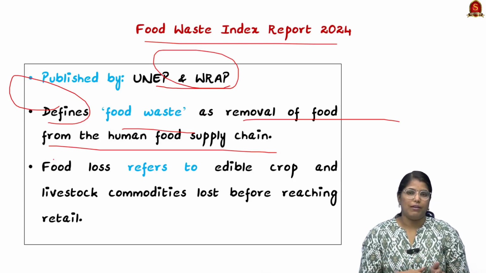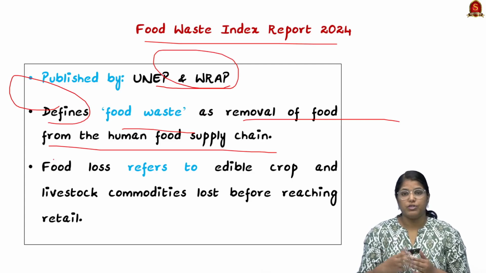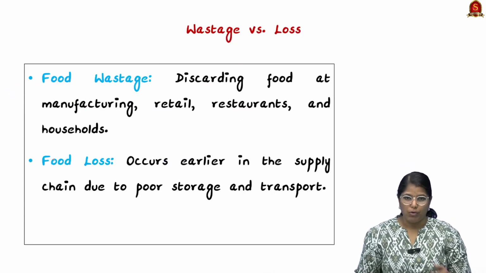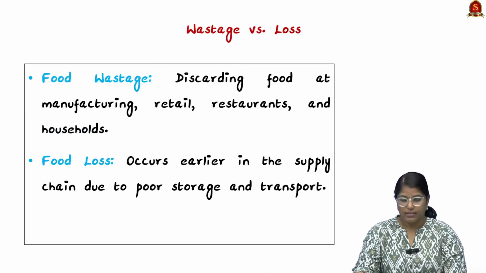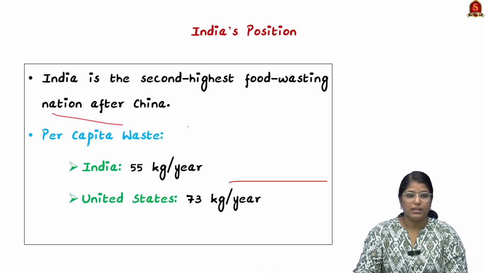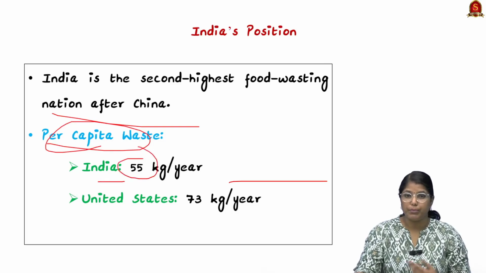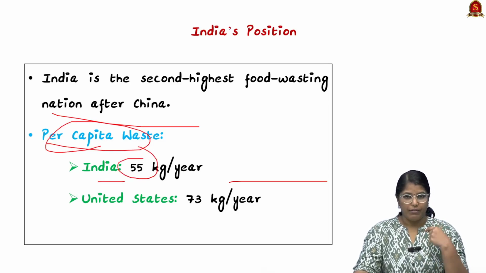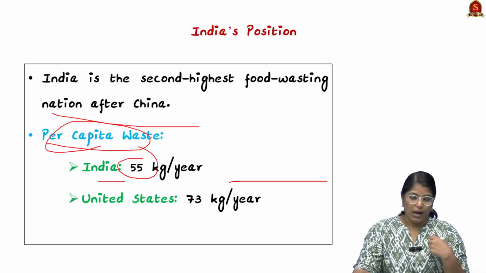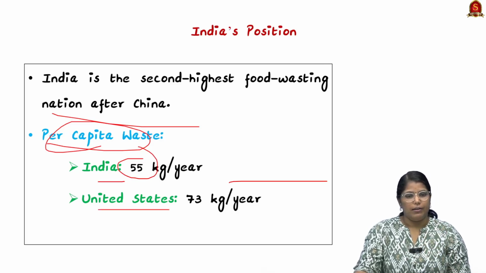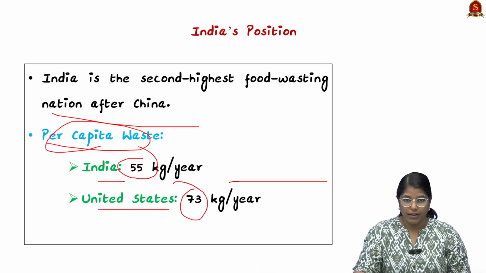And the other thing, after reaching the market and even after consumption, certain things which cannot be consumed, those kinds of losses are called food wastage. Now moving on, we shall see India's position. India is the second highest food wasting nation after China. First comes China, and next comes India. When we talk about per capita waste, India has 55 kilograms per year. So if you take an individual, if I'm a person, I will be wasting 55 kilograms per year, which is the highest. And the United Nations, they waste literally 73 kilograms per year.